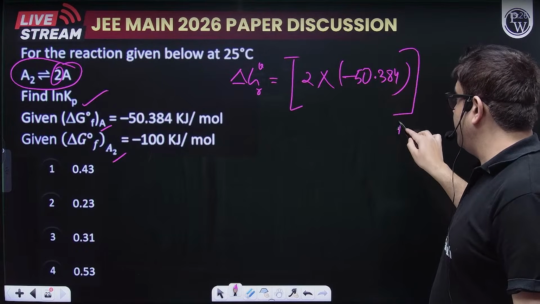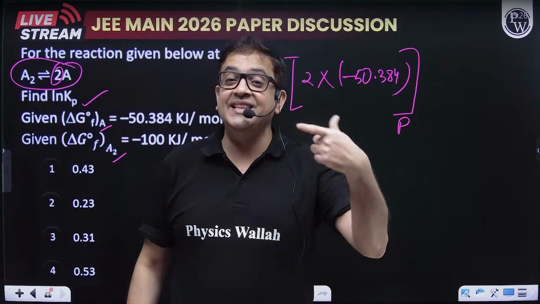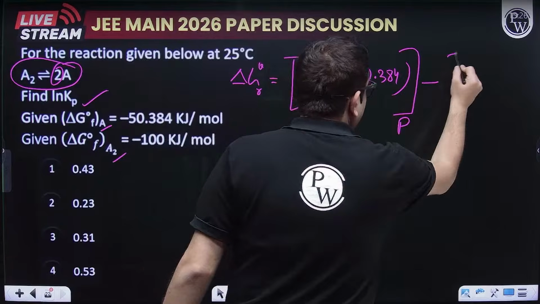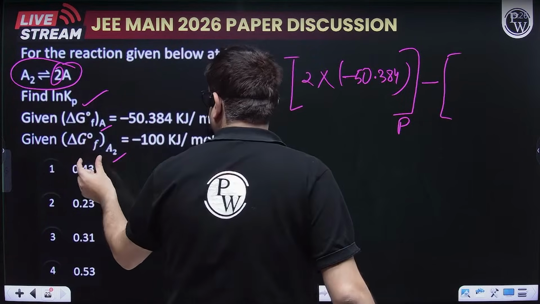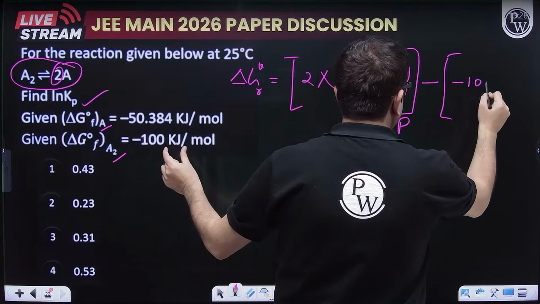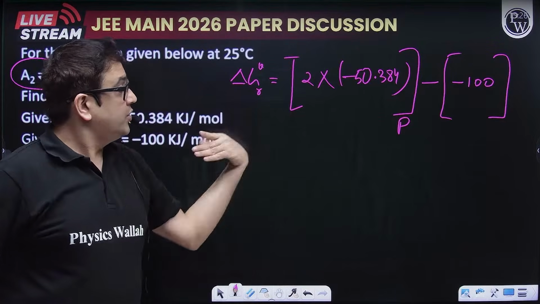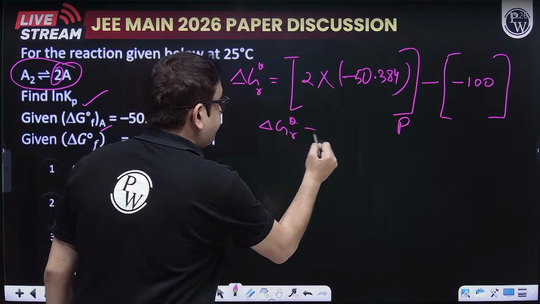So this will be the summation for products minus, what is the reactant? Thank God the reactant is 1. It is A2. So its value is, okay, this is easy. This is minus 100. The value is in kilojoule. Remember, it is in kilojoule. So you will subtract and you will get your value of delta G naught.